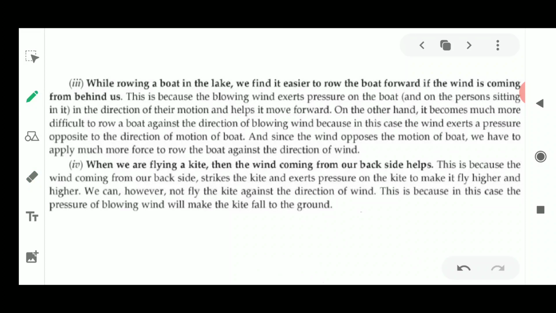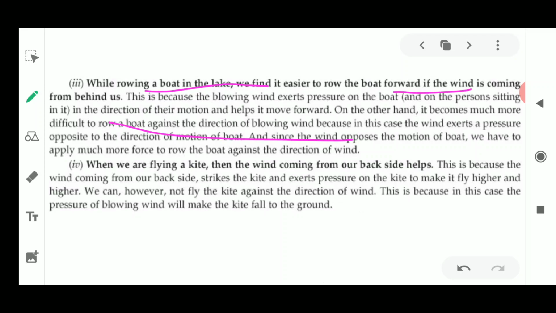So when rowing a boat in a lake or a river, if the wind is coming from behind us, it is much easier for us to move. But if the wind is coming from the opposite direction, it is very difficult to row a boat against it.